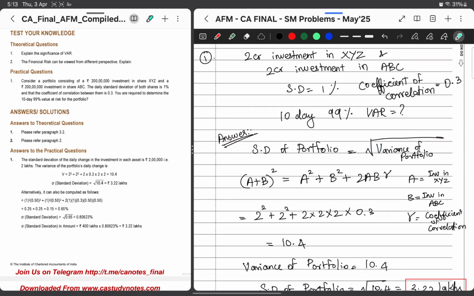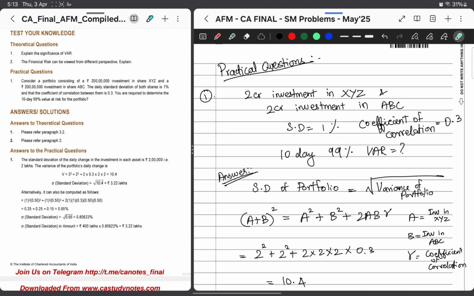Now we have a standard formula for this. This is not the same as the example, because in the example we dealt with only one investment, but here we are dealing with two investments. So it's a portfolio wherein I have invested 2 crores in XYZ and 2 crores in ABC, and my standard deviation is 1%. Coefficient of correlation is 0.3.